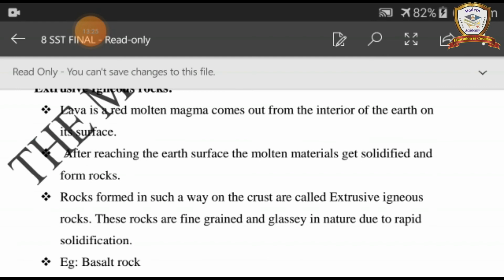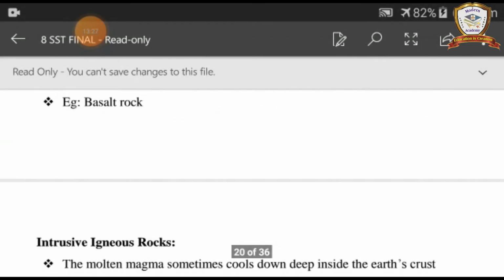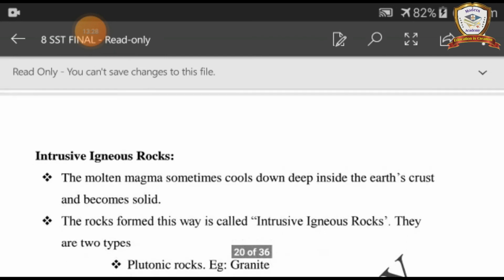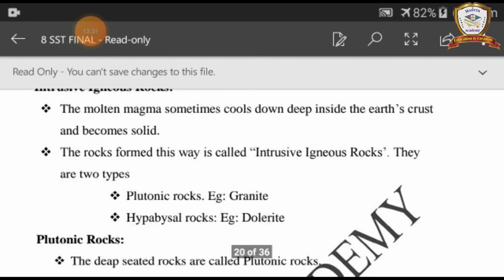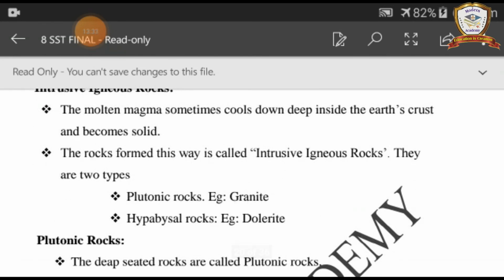Example, basalt rock. Intrusive igneous rocks. First point, the molten magma sometimes cools down deep inside the earth's crust and becomes solid. Second point, the rocks formed this way are called intrusive igneous rocks. There are two types: plutonic rocks, example granite, and hypabyssal rocks, example dolerite.